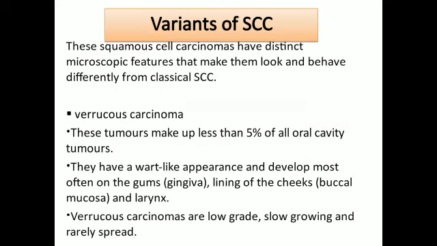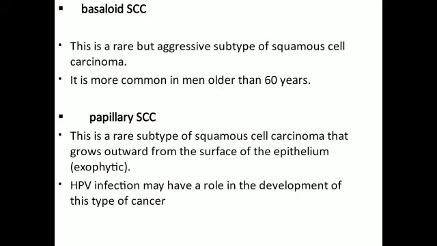Variants of squamous cell carcinoma. Verrucous carcinoma makes up less than 5% of oral cavity cancers. As I already told, wart-like appearance, and develops mostly on the gingiva, buccal mucosa and larynx. They are low grade, slow growing and rarely spread. Basaloid squamous cell carcinoma, this is a rare but aggressive subtype of squamous cell carcinoma. Then papillary squamous cell carcinoma, a rare subtype of squamous cell carcinoma that grows outward from the surface of the epithelium, that is, it is exophytic.